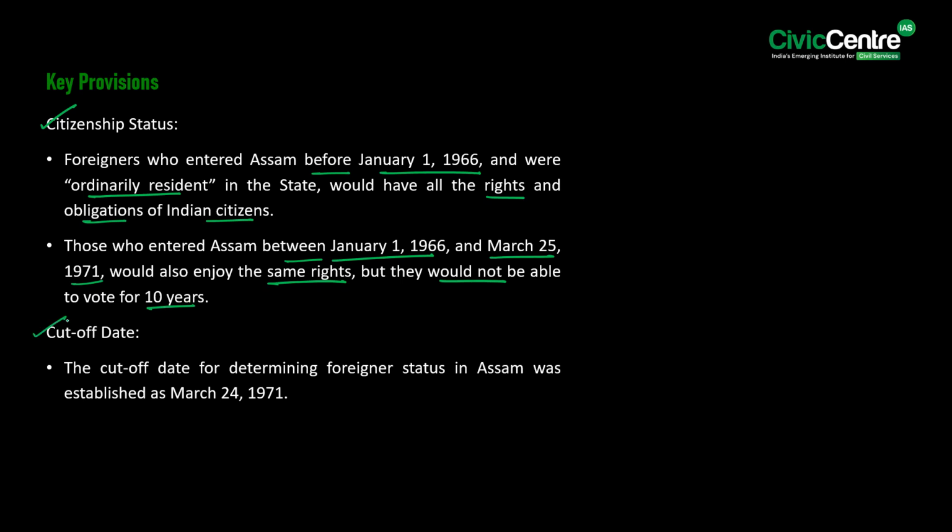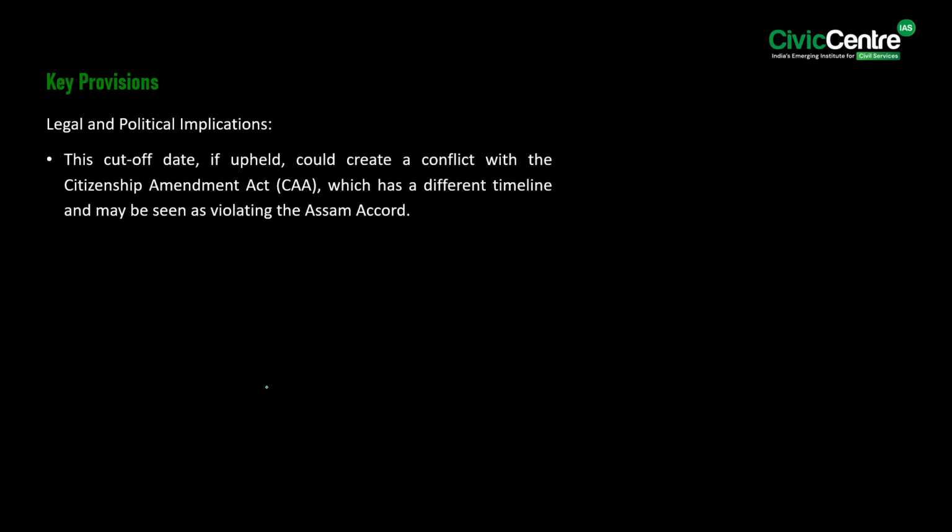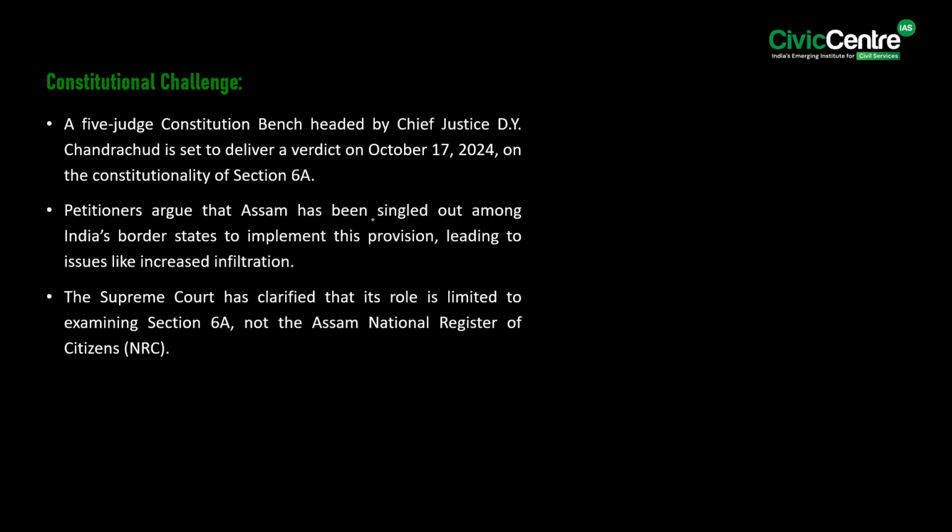So the cutoff date for determining the foreigner status in Assam was established as March 25th of 1971. Interestingly, if this cutoff date is upheld, it could create a conflict with the Citizenship Amendment Act, which has a different timeline and may be seen as violating the Assam Accord. So, what is the constitutional challenge?